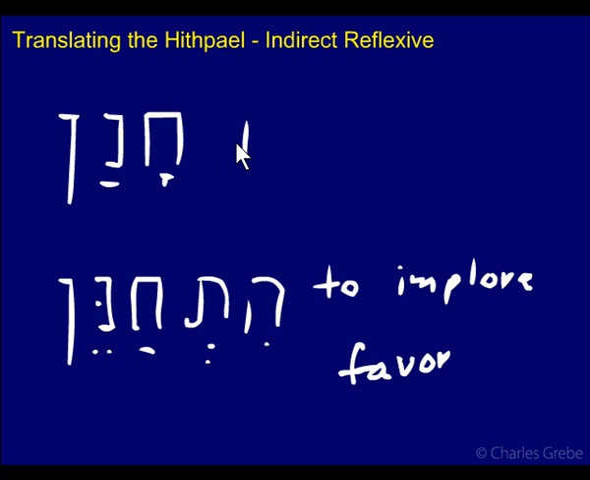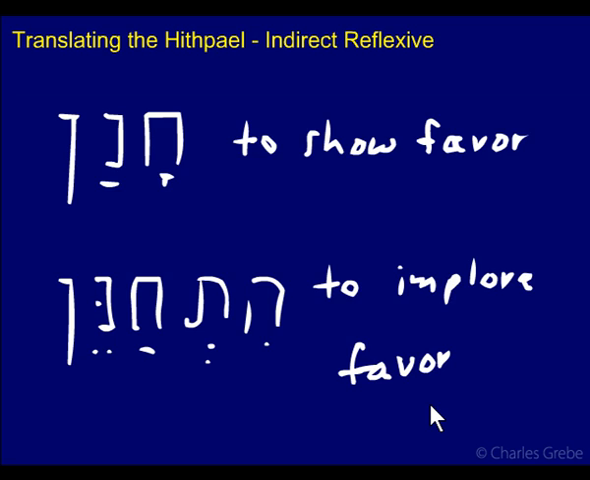This is to show favor in the Kal. So here we have an indirect reflexive. He doesn't implore himself. He implores someone else for the benefit of himself, asking for favor.